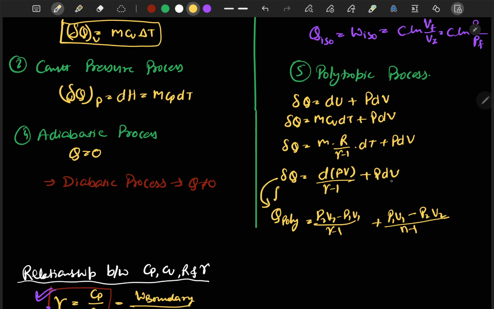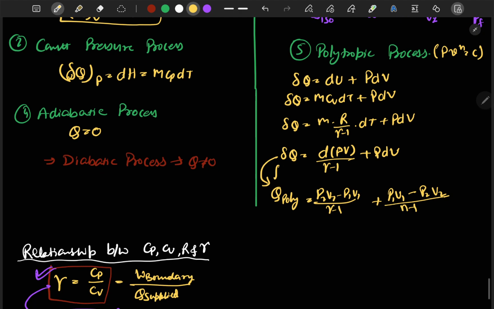And for ∫PdV, if we integrate for a polytropic process, we all know PV^n is equal to constant, and we get (P1V1 − P2V2)/(n − 1). Okay, now we can solve this equation.